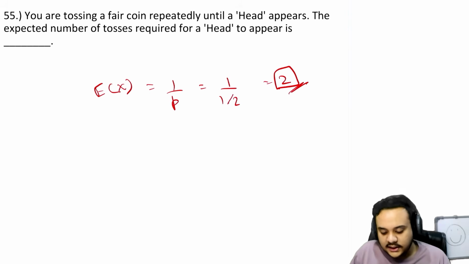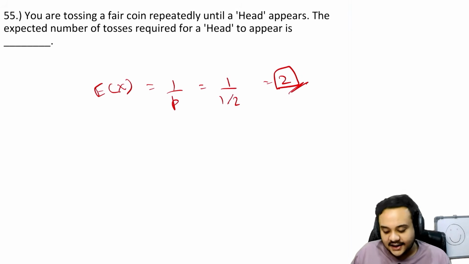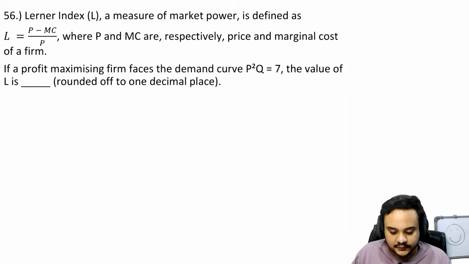There is no deep logic in it. Obviously you can say that I tossed a coin 20 times and I still didn't get a head. That is not what we are talking about. This is a game of probability. So this is how this question is solved. It is just a random variable question.